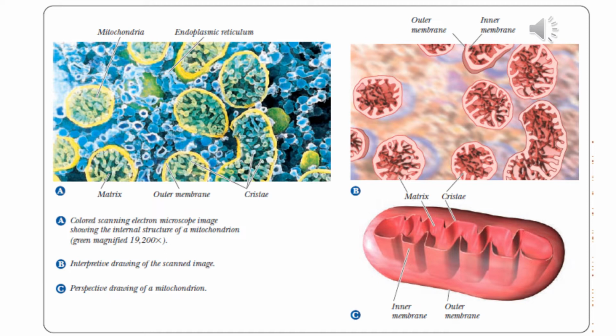On the right side, the same figure is drawn. If you draw such a figure, how will it look? That is what you see on the right side. And in the lower right corner, the mitochondrion is drawn. You can see the matrix, the cristae, the inner membrane, the outer membrane, etc. from that drawing.